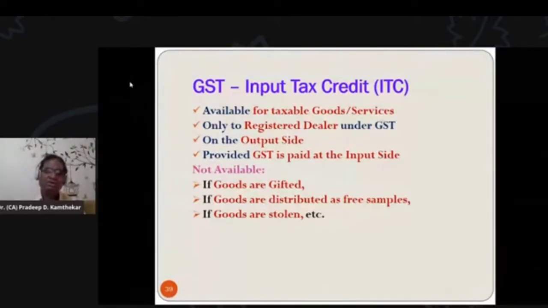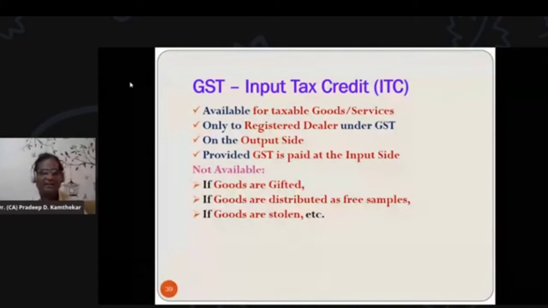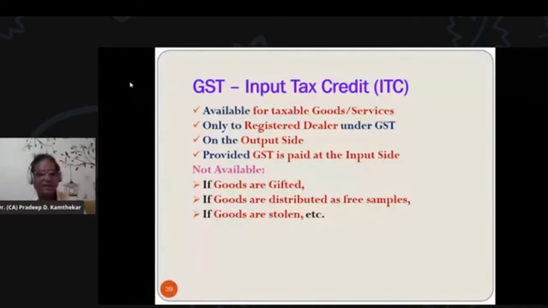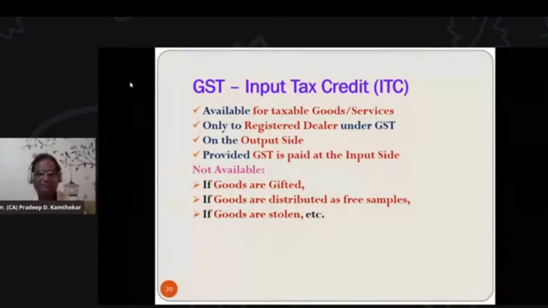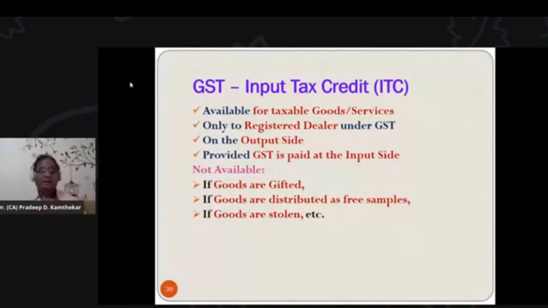So when there is no GST on the output side, when the goods are going out of the business, whether they are stolen, or given as free gifts and samples, or lost by fire, etc., when these types of transactions happen and there is no GST on the output side, there is no question of input tax credit. It is not available when goods are gifted, distributed as free samples, stolen, etc.